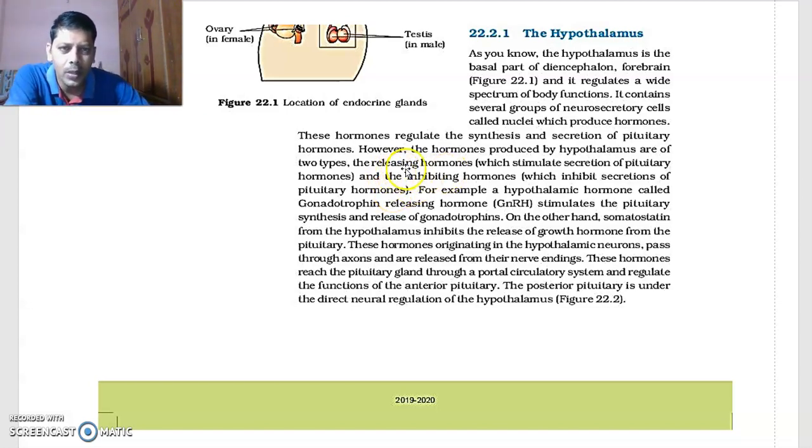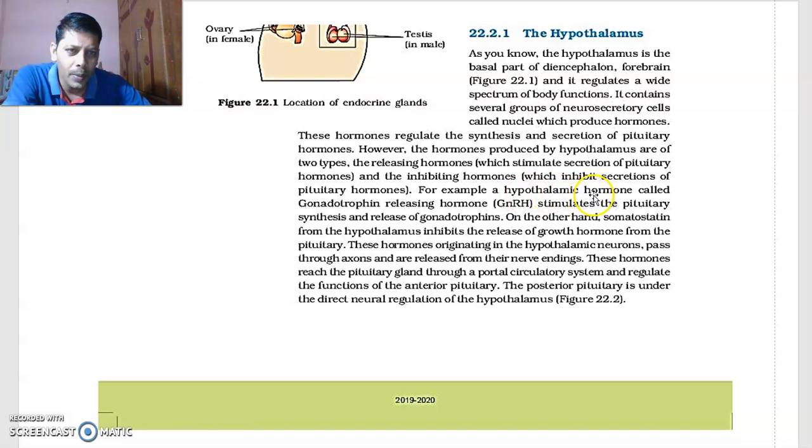For example, growth hormone releasing hormone comes from the hypothalamus and tells the pituitary gland to produce growth hormone. Next, growth hormone release inhibiting hormone tells the pituitary gland to stop the secretion of growth hormone.